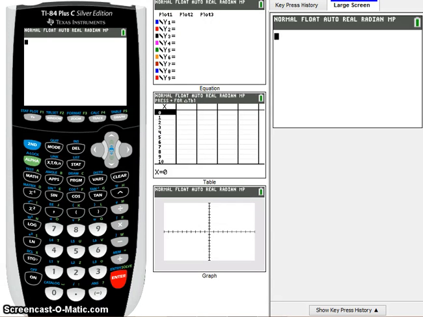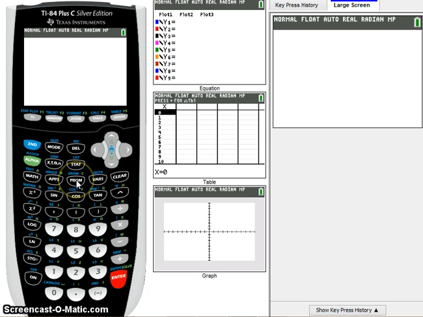Hi, this is Mr. Orr with Lesson 3 of our continuing series in using the TI-83 and 84 graphing calculators. Today we're going to take a beginning look at how you program the calculator, and we'll just do a very simple program just to get you started with the process.